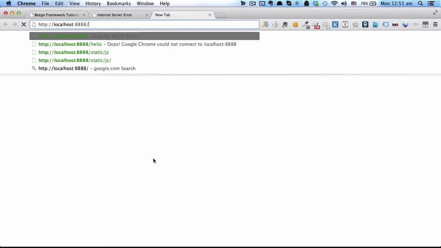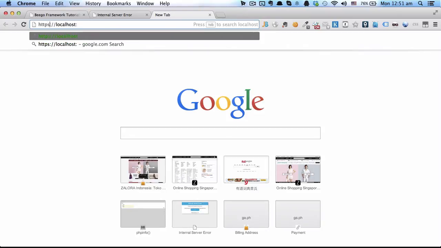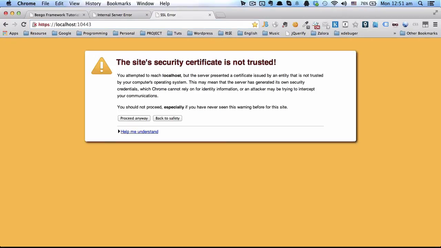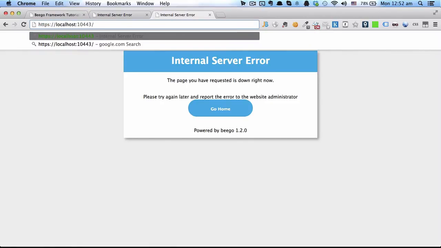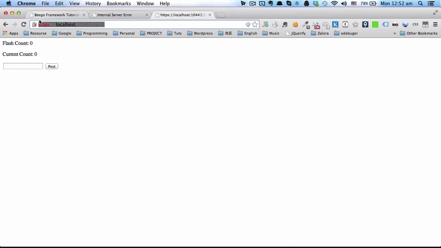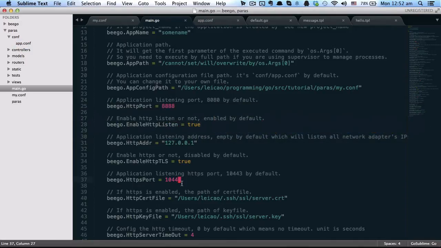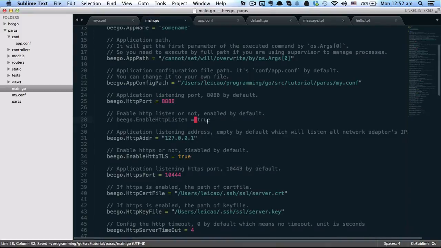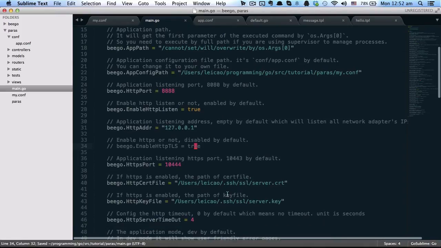Anyway, now we can visit our HTTPS port. We can proceed. Now you can see we are visiting our project with HTTPS. So yeah, these are the configurations related to HTTPS. By default this one is disabled, so let's disable it.